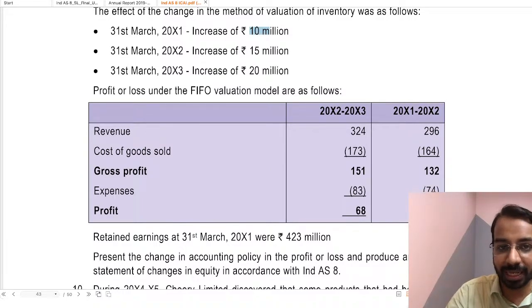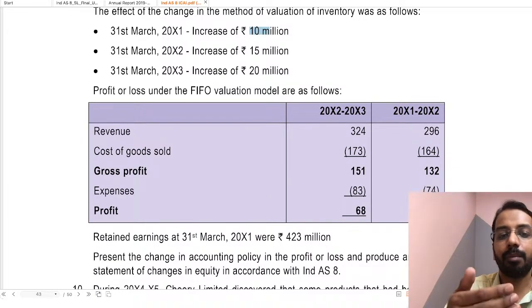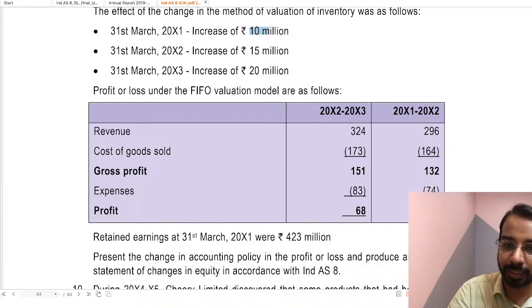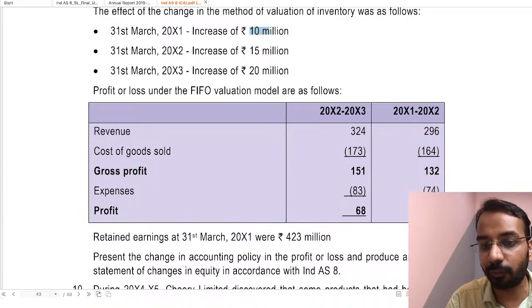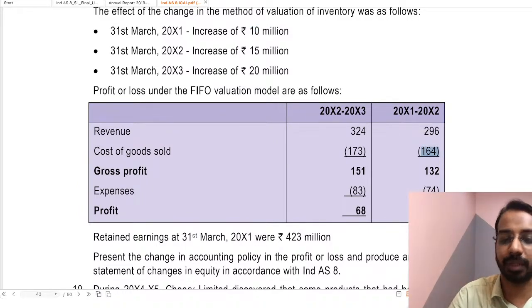Closing inventory I am increasing by 15 million. So if I am increasing the closing inventory by 15 million, my cost of goods sold will go down by 15 million. 174 minus 15 becomes 159. So COGS here, instead of 164, we will restate as 159. Then gross profit will also change. Expenses remain the same. Then profit will also change. Right? That is how we will restate the P&L.